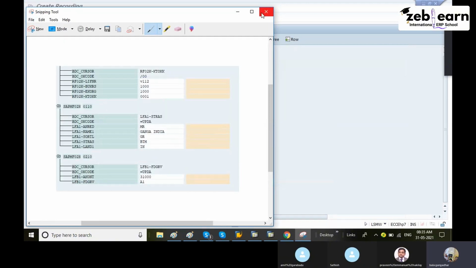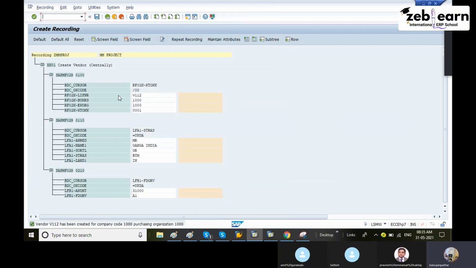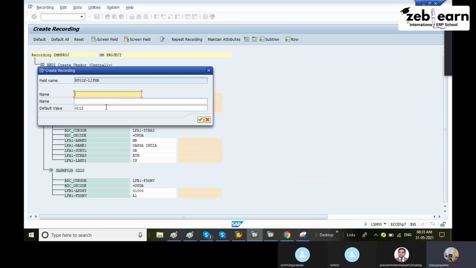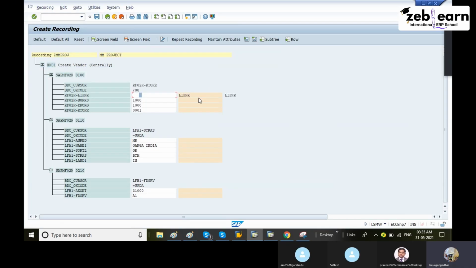Next, close this one. Wherever there is a default value, default means white symbol. Red means the new name you have done. Wherever default value white spaces are there, you have to double click and remove the default value first, and you have to maintain the same name here. Continue. Like this you have to maintain all the fields.